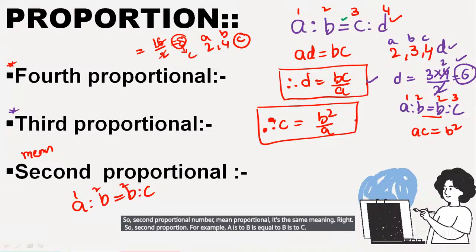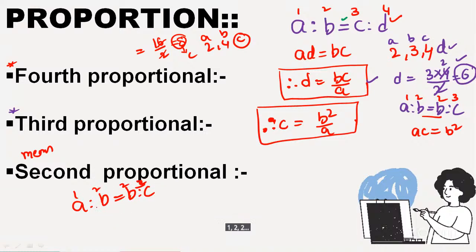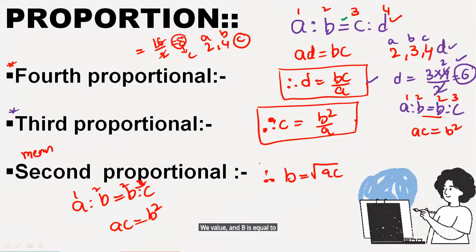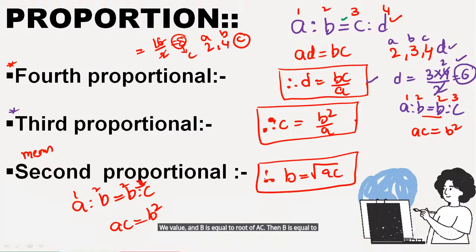1, 2, 2, 3. So the formation is AC is equal to B square. Now we have to find out the second proportion. Second proportion means B value. Then B is equal to root of AC.